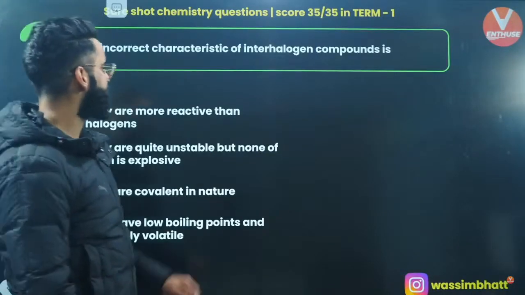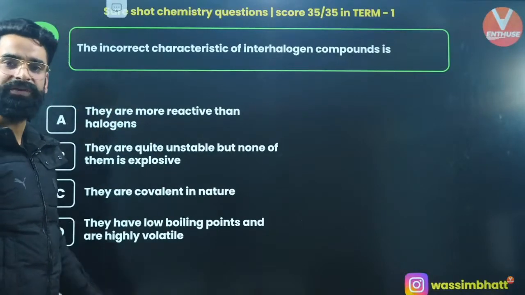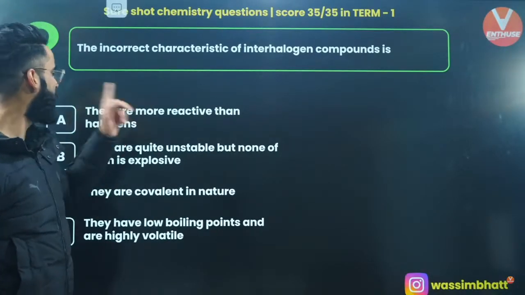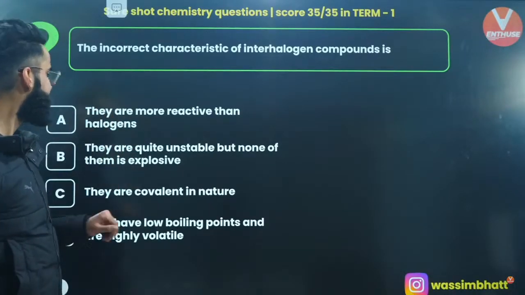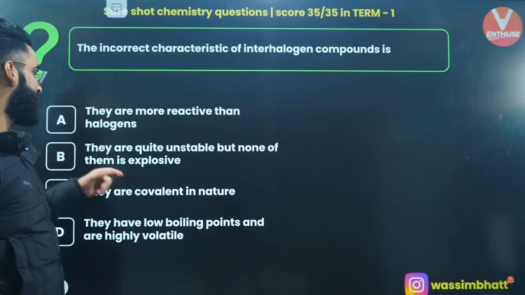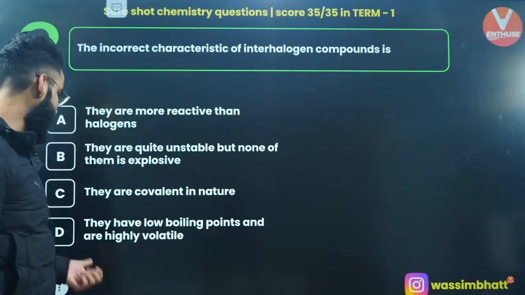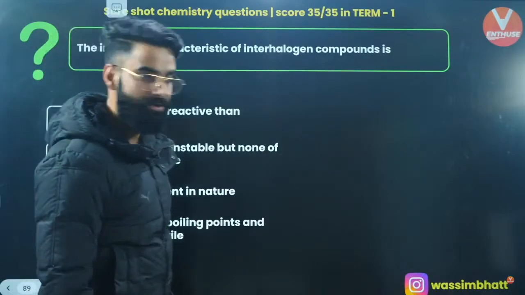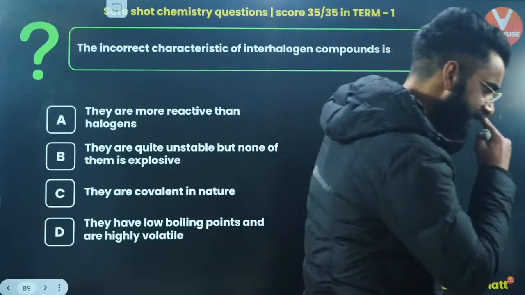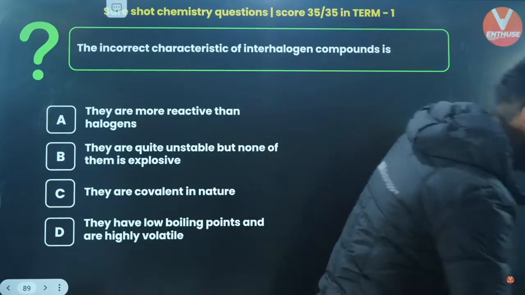The incorrect characteristic of interhalogen compounds. Which of the following is the incorrect characteristic of interhalogen compounds? They are more reactive than halogens, which is absolutely right. They are quite unstable because some of them are explosive. Absolutely right. They are covalent in nature. Absolutely right. They have low boiling points and are highly volatile. Is that right? They do not have low boiling points, right? Yes? Yes, people?